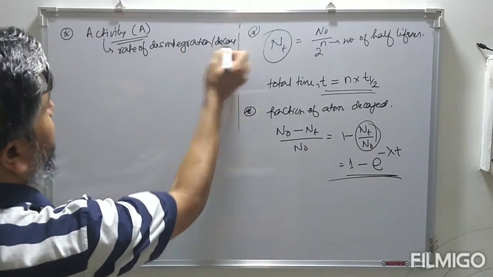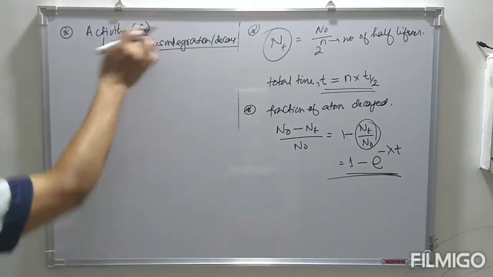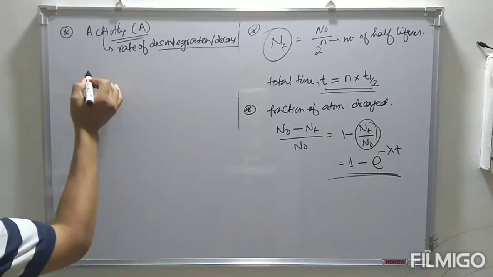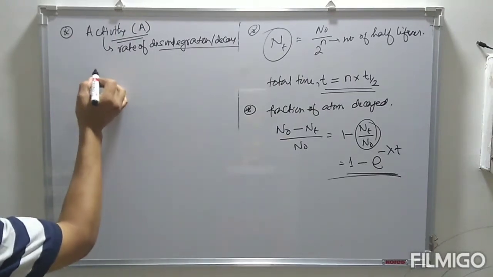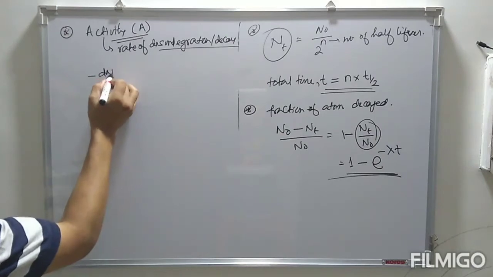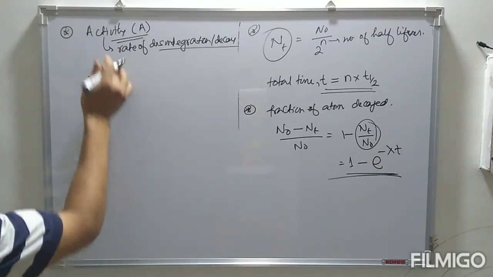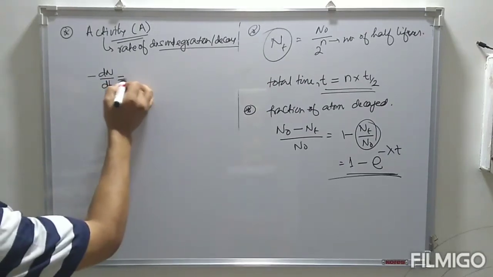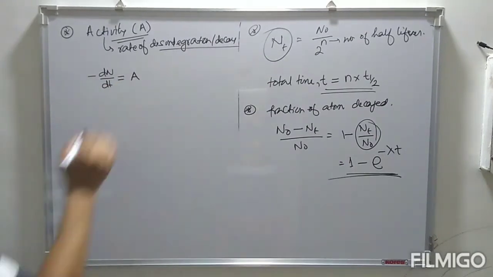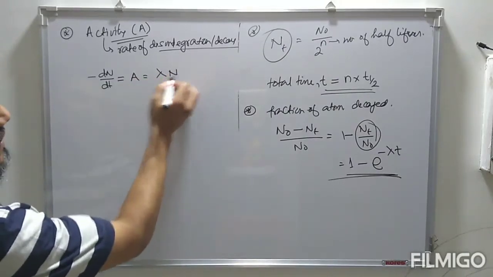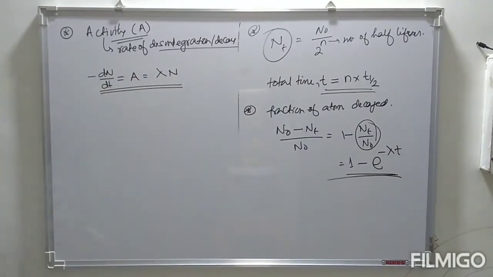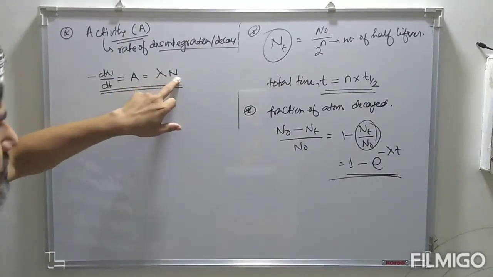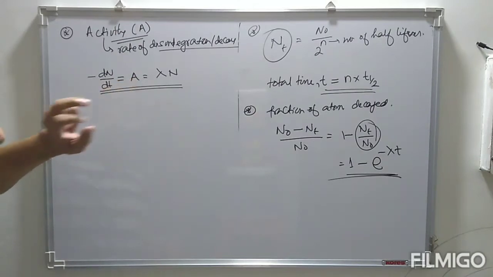Now look at this, we have this first order kinetics: minus dN by dt is the rate of disintegration. This is defined as activity, and this is equal to lambda N. So lambda into N, that is decay constant into number of active nuclei, is equal to A.